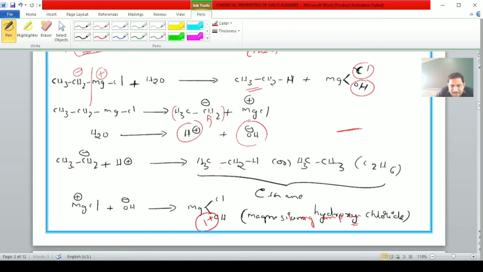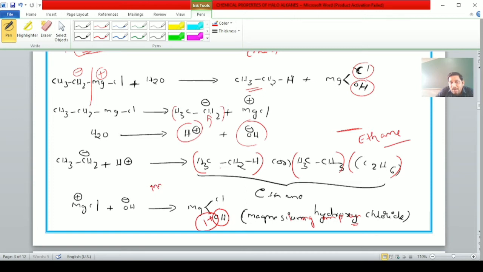CH3CH2 minus plus H plus gives rise to CH3CH2H, or CH3CH3, or C2H6, nothing but the ethane molecule. Similarly, MgCl plus OH minus gives magnesium hydroxychloride.